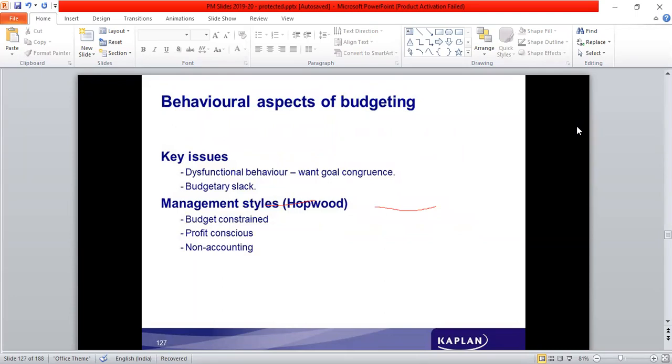In your management accounting paper, whichever semester you learned it, you must have learned many types of budgets: operating budgets, financial budgets, starting from the sales budget, then the production budget, material budget, labor budget, overhead budgets.